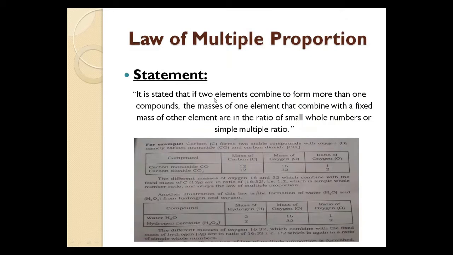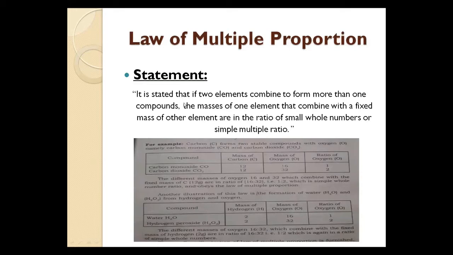if two elements combine to form more than one compound, meaning two elements are combining and forming a single or more compounds, the masses of one element that combine with a fixed mass of the other element are in the ratio of small whole numbers or simple multiple ratio.